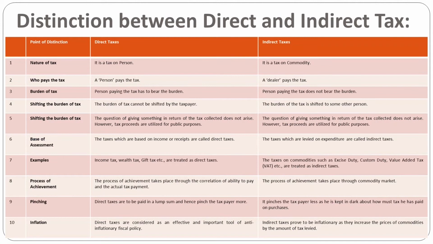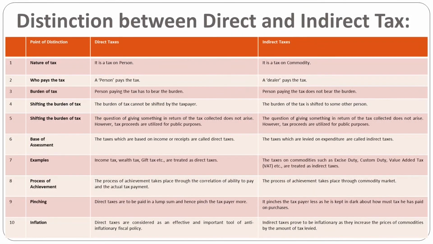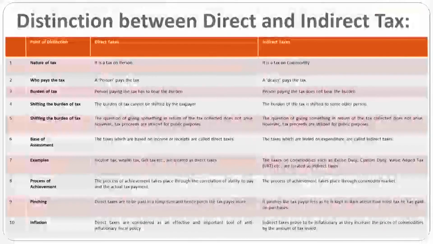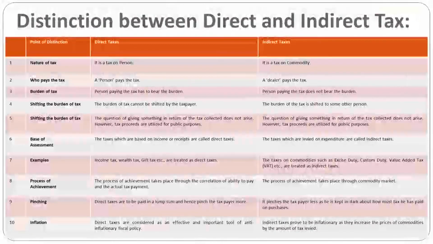But my dear friends, wealth tax and gift tax are abolished. So as of now, income tax is covered under direct tax. And in indirect tax, there are various laws like VAT, excise duty, customs duty, service tax, octroi, etc. But as of now, after 1st July 2017, my dear friends, there is the goods and services tax and customs duties.